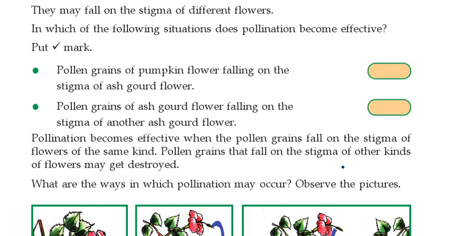Now, which are the two types of pollination? What did the teacher say? Self-pollination and cross-pollination. Here you can see some pictures. Listen here.